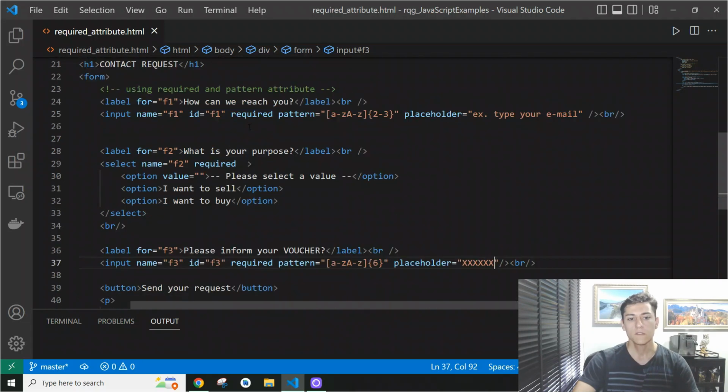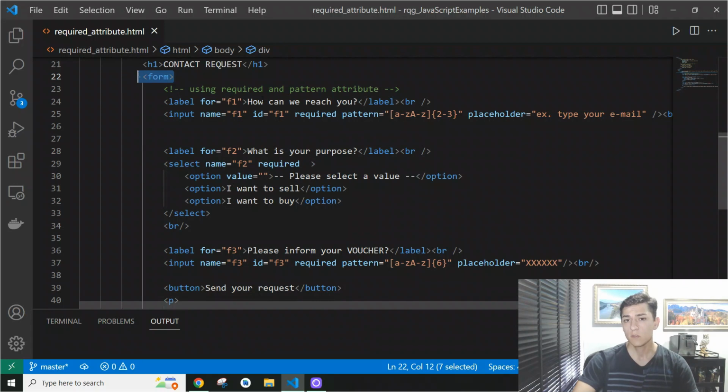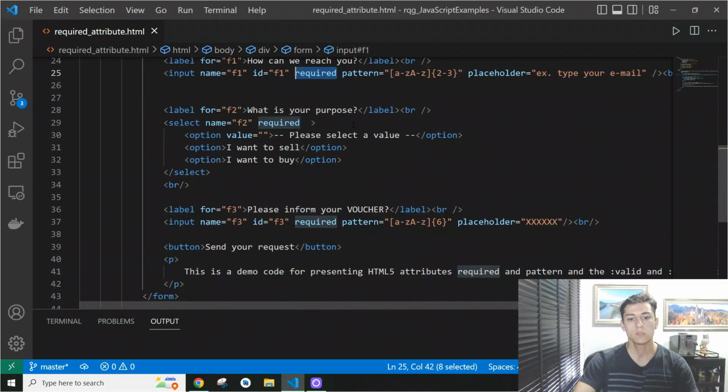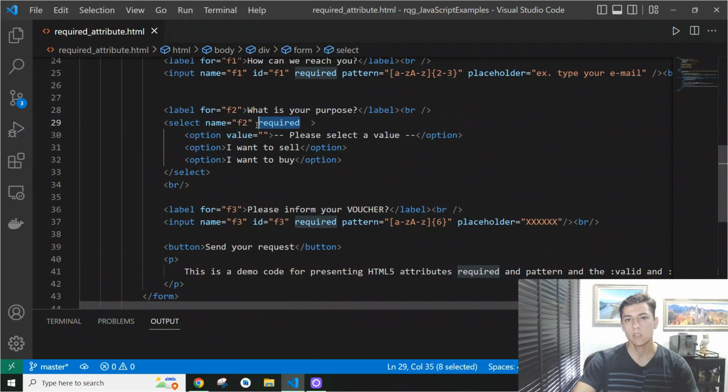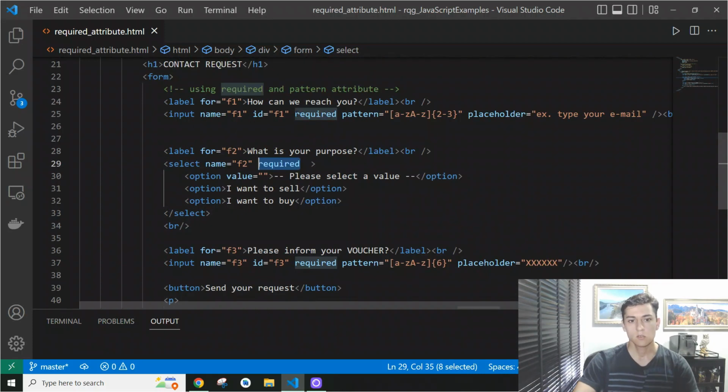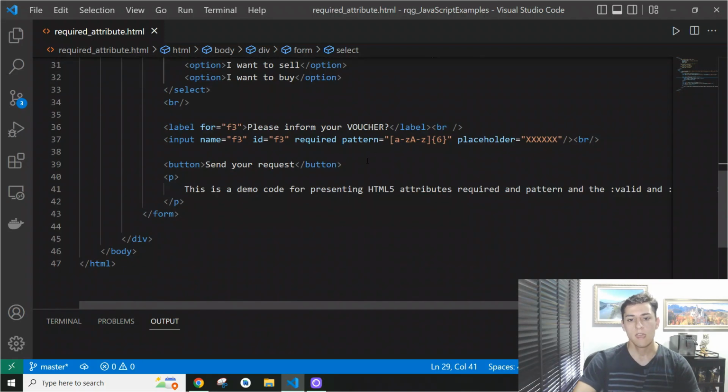For each field we have in the form, we have set the required attribute. Here the required attribute, here the required attribute, and here the required attribute as well. So that's the reason the first two fields are required, and the third field has this pattern attribute.